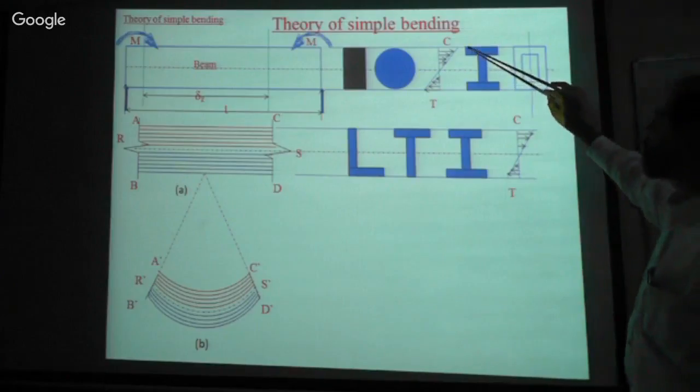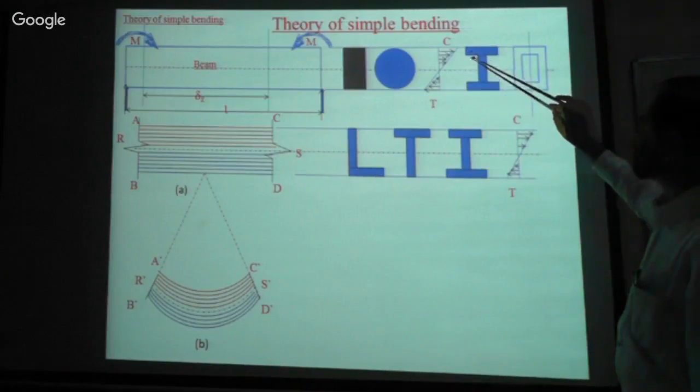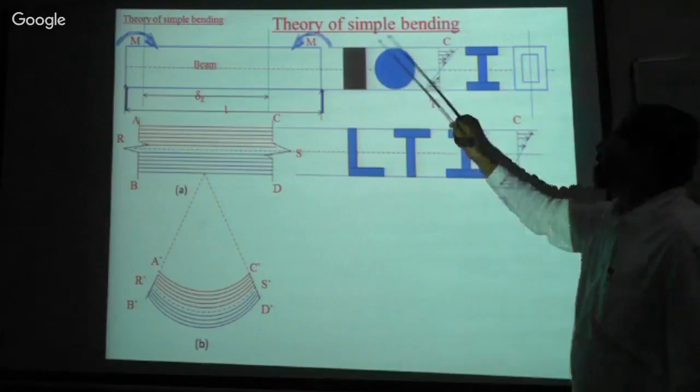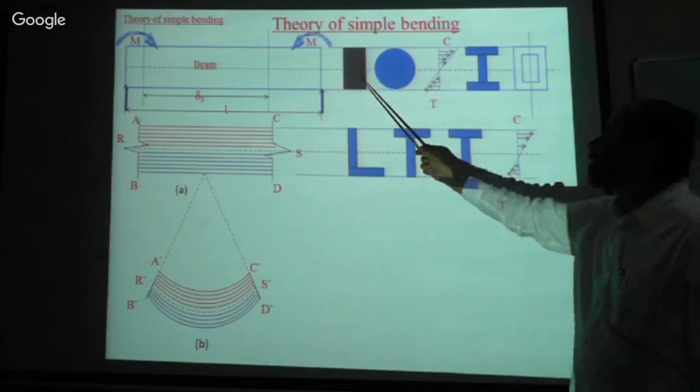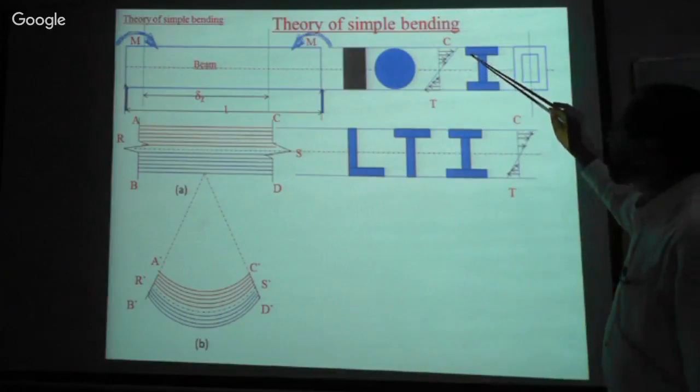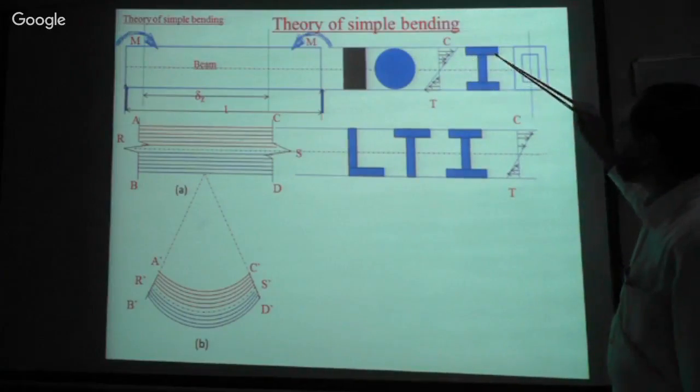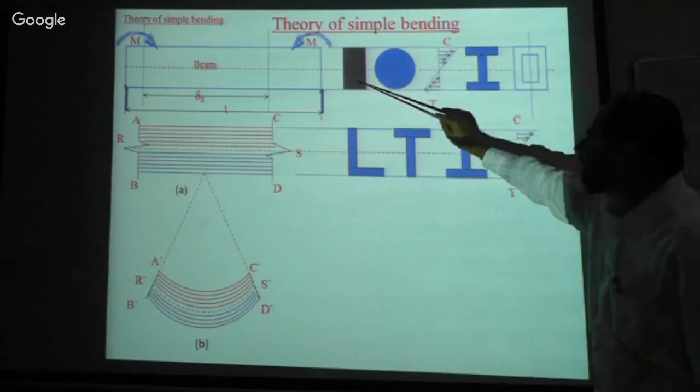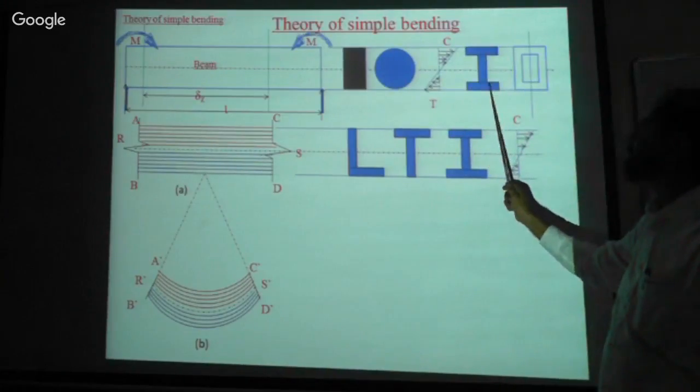One example: this is the rectangular section, and this is the I section. What is the difference between them? This part of the material is saved. This is the rectangular section, and this is the I section.